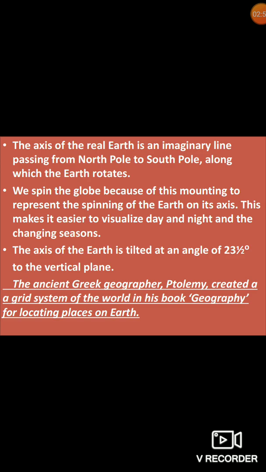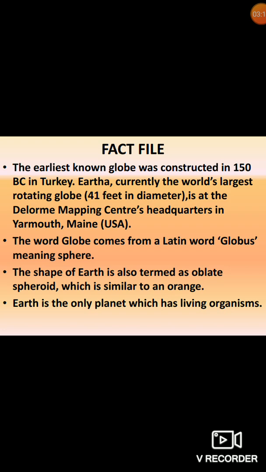Ancient Greek geographer Ptolemy created a grid system of the world in his book Geography for locating places on earth. I'll tell you how, with the help of the grid system, you can locate places on earth. Fact file: the earliest known globe was constructed in 150 BC in Turkey.